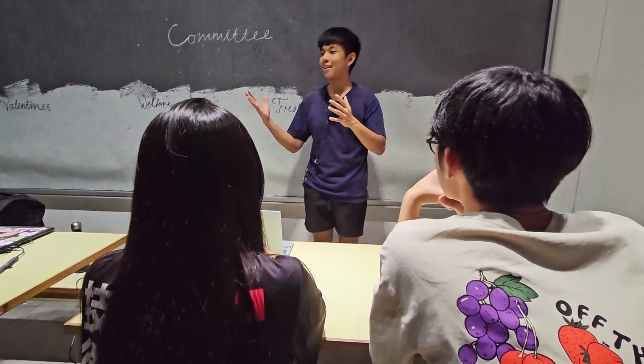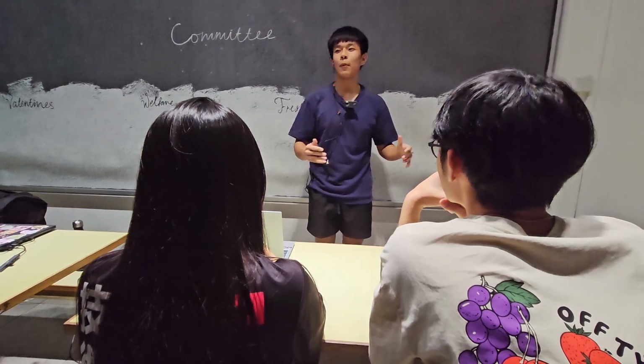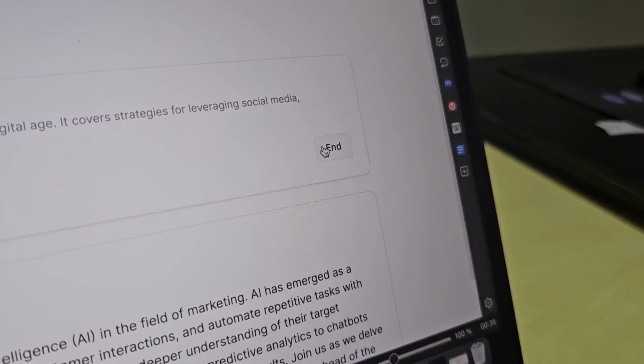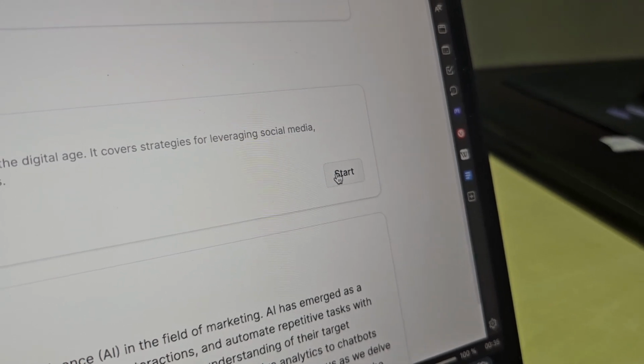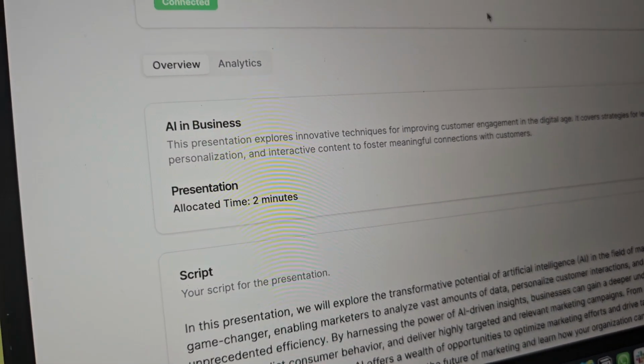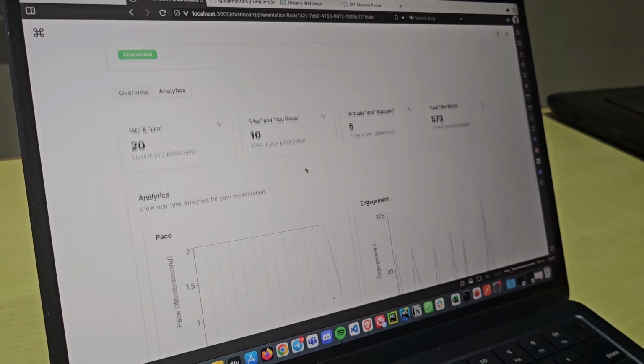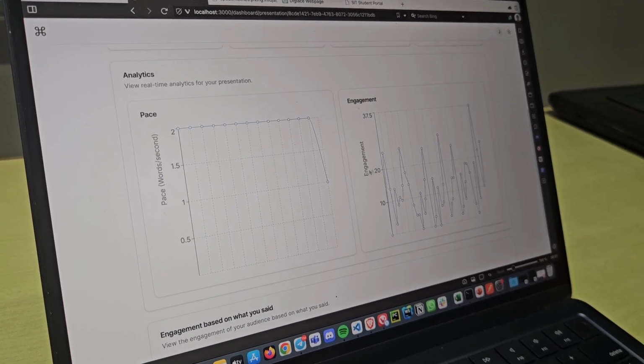During the presentation, the system will inform the user if he or she is speaking either too quickly or slowly. This prompt will be communicated through the earpiece. After the presentation is completed, the user can proceed to click on the End button. This will start the analytical process, which will be subsequently shown on the webpage in the form of graphs and statistics.